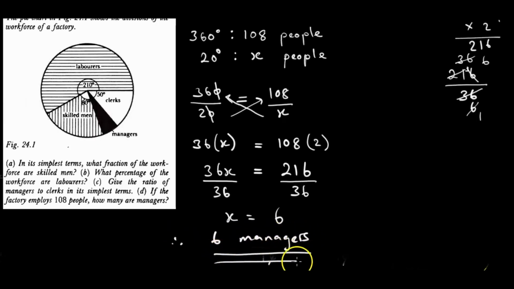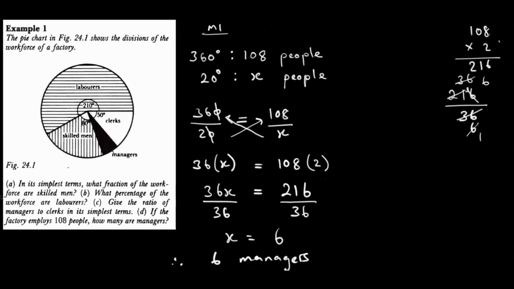That is the first method of getting this. Kunyora your statements of proportion, which should make logical sense to you. 360 degrees iri kurepresenta 108 people. What about 20 degrees iri kurepresenta vanhu vangani? That's the question. Then you do your calculations, you get your answer. But there is more to proportion. So please, if this is a foreign concept to you, tell me. I will take you to a video, a lesson which helps you.